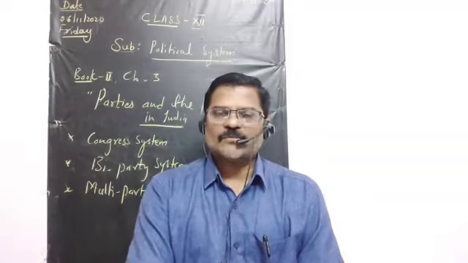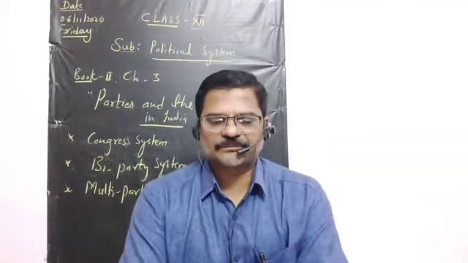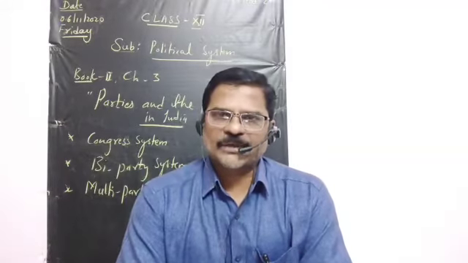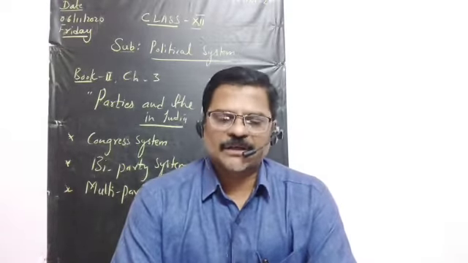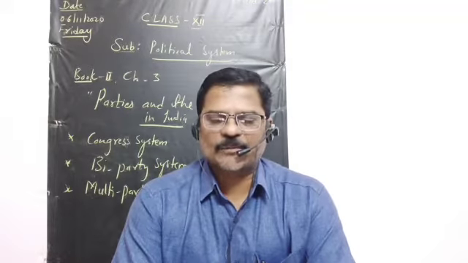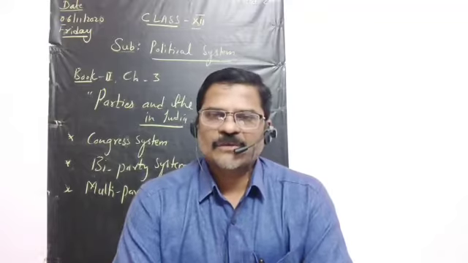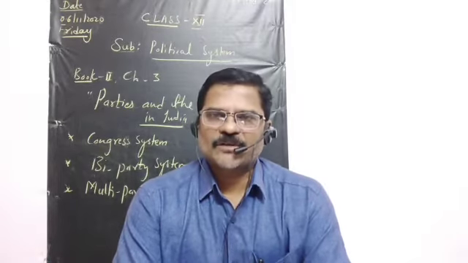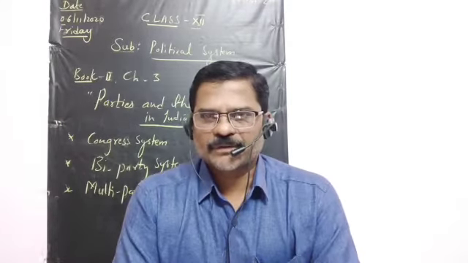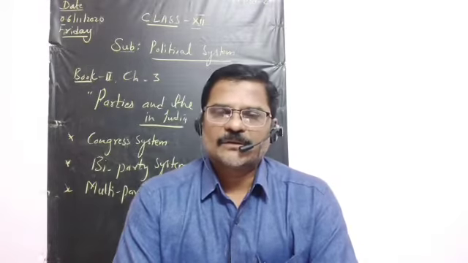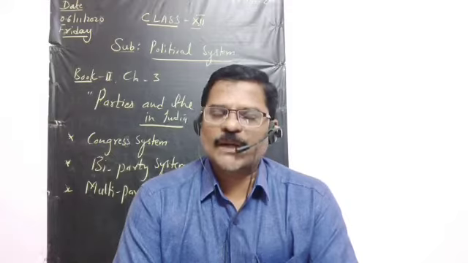Now listen carefully, students. First topic, page number 27 to 32. Here he gave Era of One Party Dominance. Era means age. One single party dominated for a long period. Which party is that? Who is the leader of that party? How long did it dominate in Indian politics? That we will read.